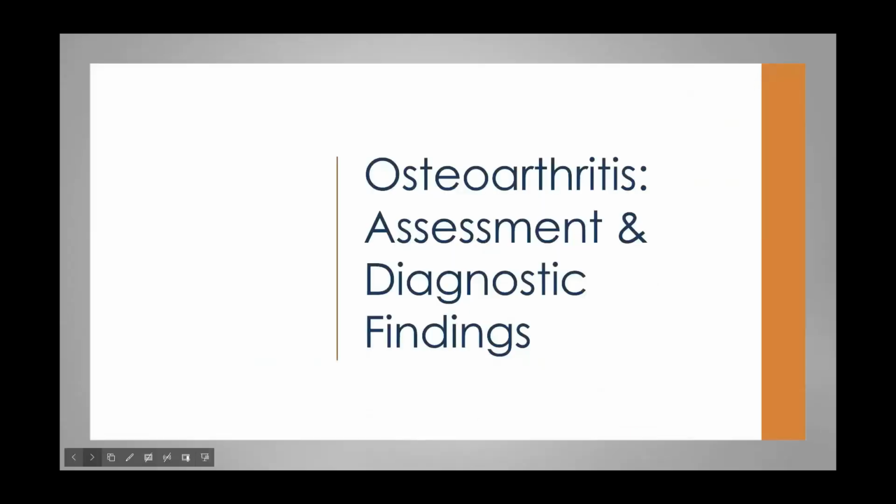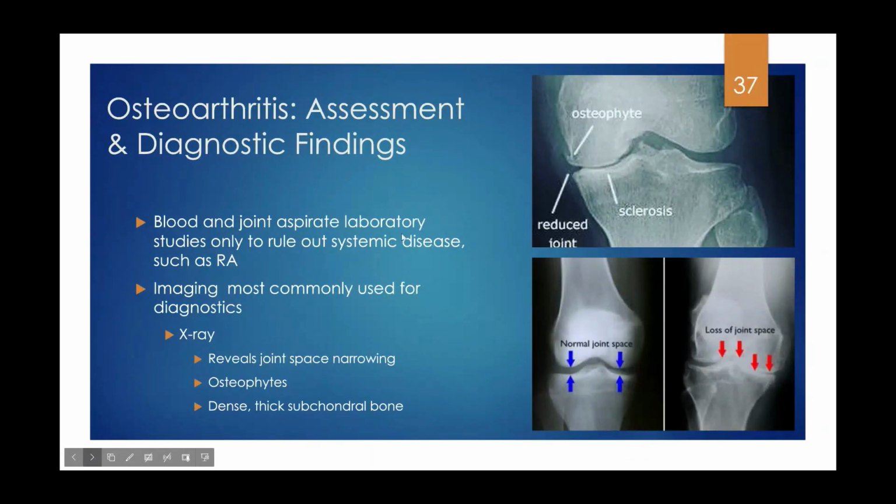So, assessment and diagnostic findings with OA. For our assessment, we can aspirate fluid from the joint, like synovial fluid, to rule out systemic disease such as RA. And then the imaging is most likely going to be x-rays, which is going to reveal that joint space narrowing.